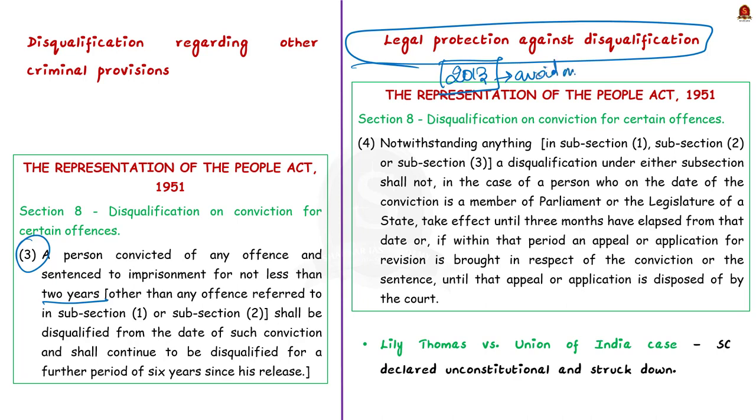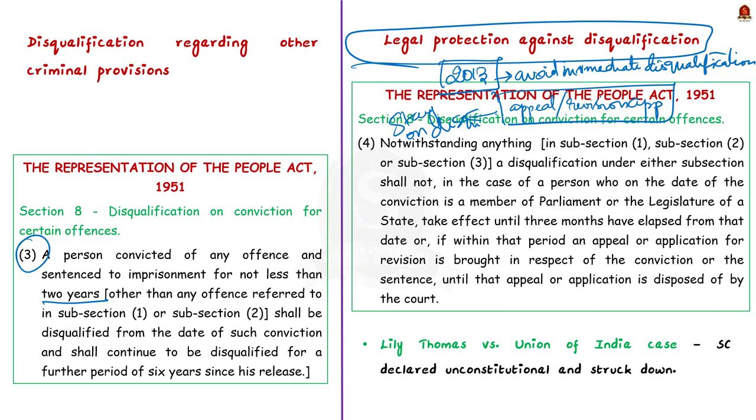This provision said that the disqualification of a member of parliament or a state legislator will not take effect for 3 months. Also, if within those 3 months the convicted legislator files an appeal or revision application in the court, the disqualification will not take effect until the disposal of the appeal or revision application by the court. In other words, the mere filing of an appeal against conviction will operate as a stay against disqualification. Make note of this point.